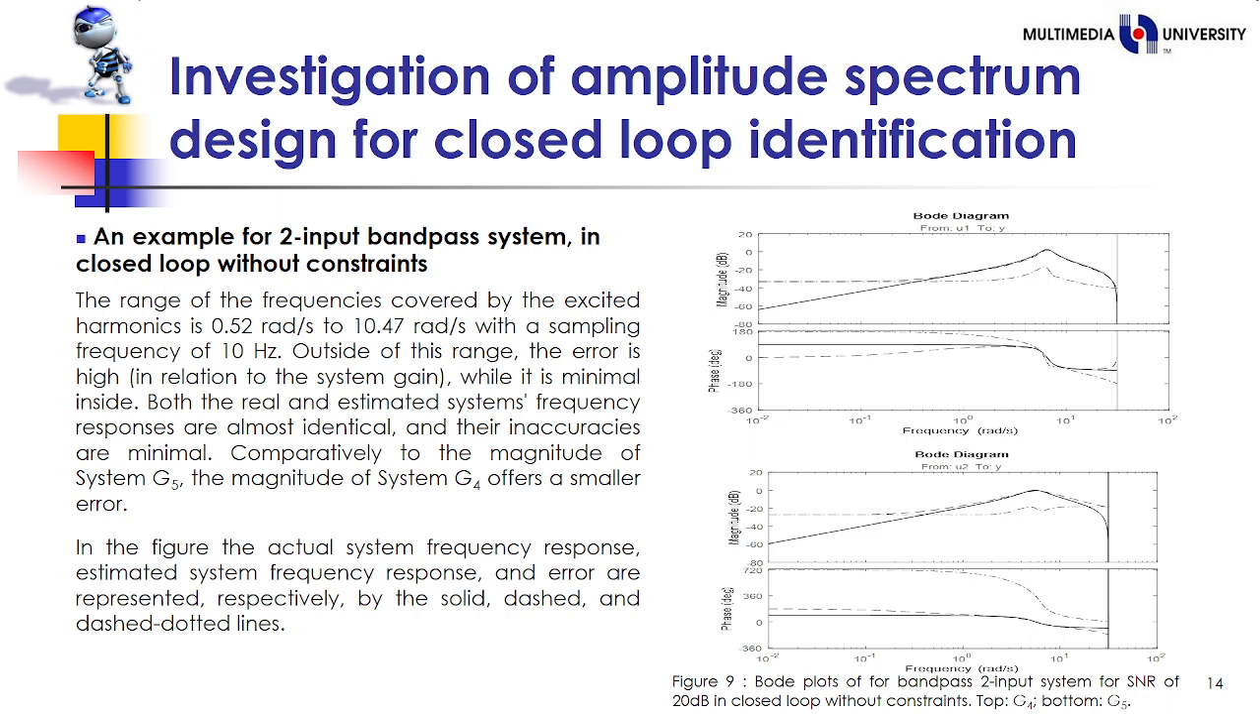An example for a two-input bandpass system in closed loop without constraint. In this figure, we can see the range of frequencies covered by the excited harmonics is 0.52 radian per second to 10.47 radian per second, with a sampling frequency of 10 Hz. Outside of this range, the error is higher in relation to the system gain, while it is minimal inside. Both the real and estimated system frequency responses are almost identical and their inaccuracies are minimal. Compared to the magnitude of system G5, the magnitude of system G4 offers a smaller error.